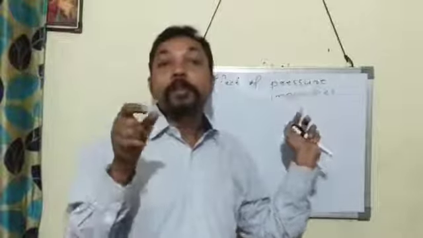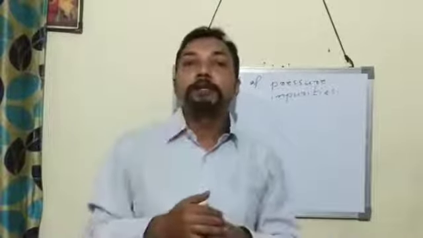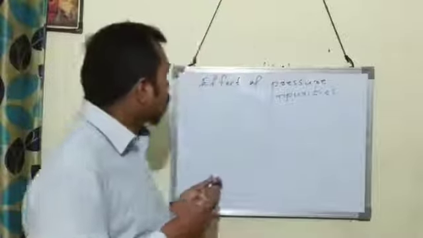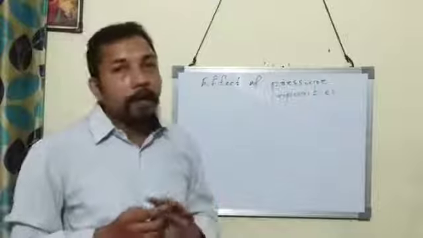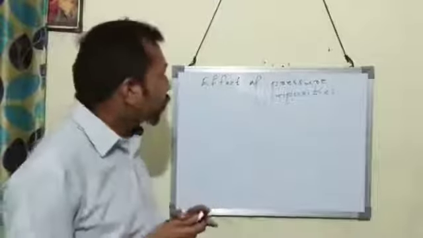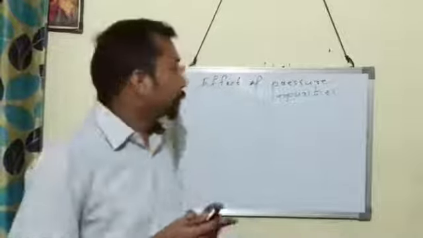So this is the effect of impurities on melting point. The melting point decreases by the addition of impurities. So we have seen the effect of pressure and impurities on melting point. Then what is the effect of pressure and impurities on boiling point?